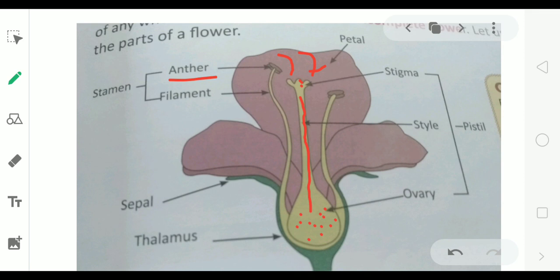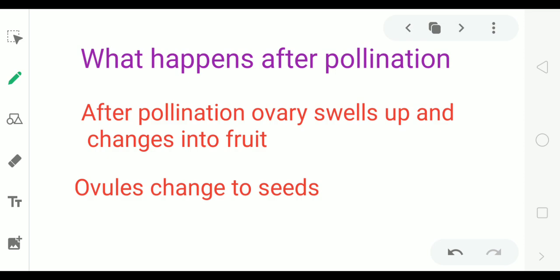After the pollination, pollen grains move towards the ovary. In the ovary, pollen grains join with ovules. After this joining process, ovary changes to fruit and ovules change to seeds. So what happens after pollination? After pollination, ovary swells up and changes into fruit. Ovules change into seeds.